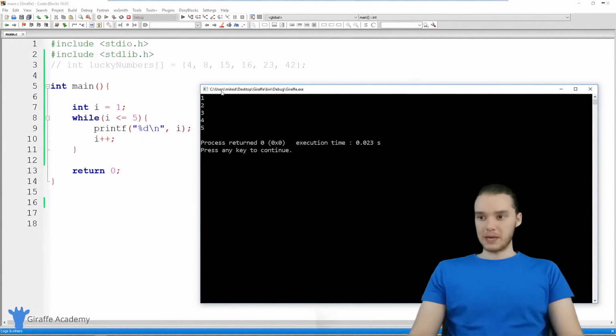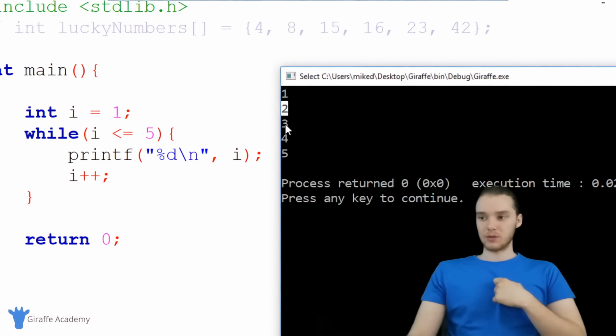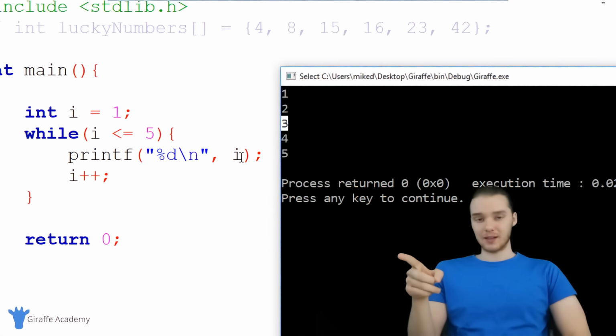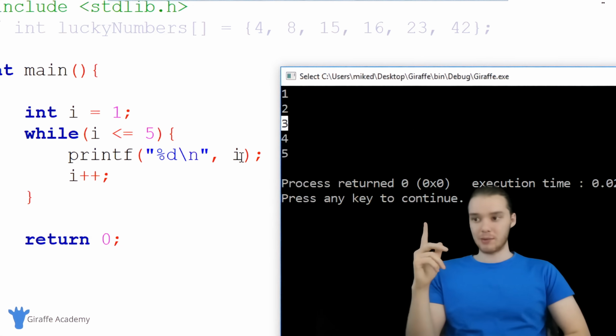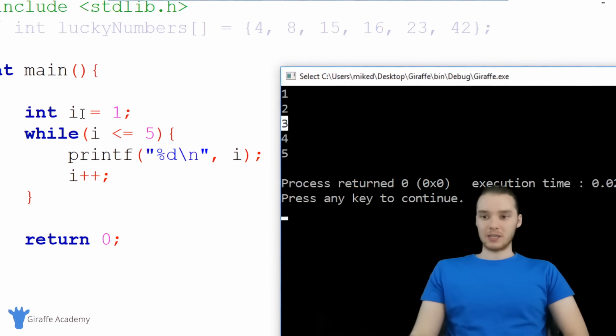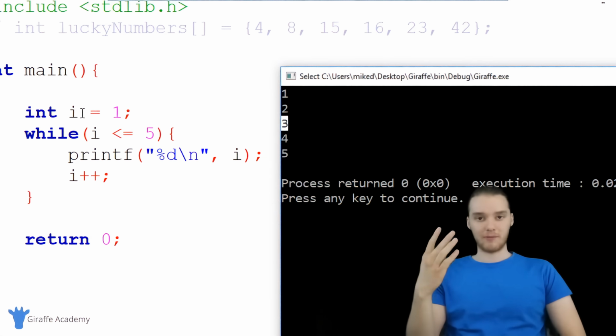So you'll see over here, we're basically printing out values between 1 and 5. And I want to point out what's actually happening. So the first time that we go through this while loop, we're printing out 1. The second time, we're printing out 2. The third time, we're printing out 3. In other words, this variable i is basically telling us what iteration of the loop we're currently on. The first time we go through the loop, i is equal to 1. Second time, i is equal to 2. Third time, i is equal to 3. So this variable i is basically telling us how many times we've gone through the loop. So on the third time, it's telling us 3, fourth time, 4, etc.